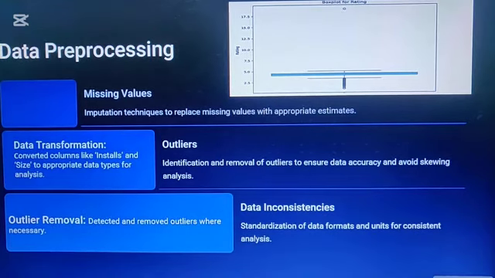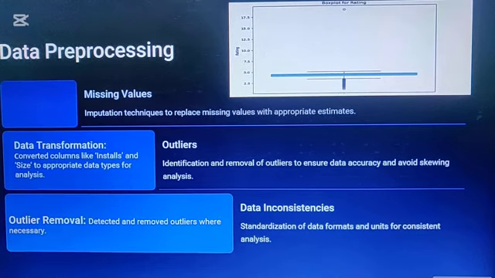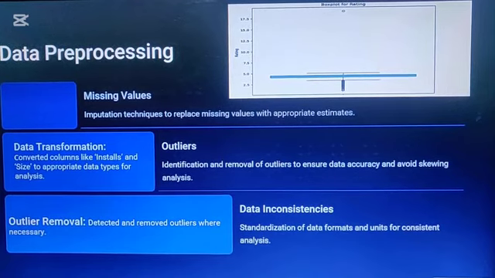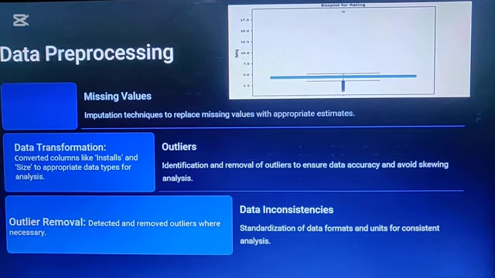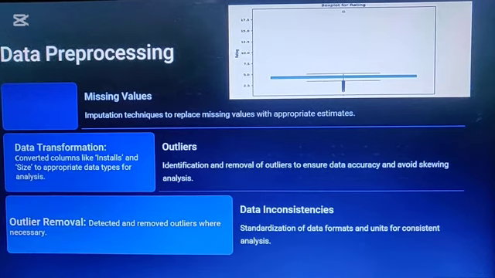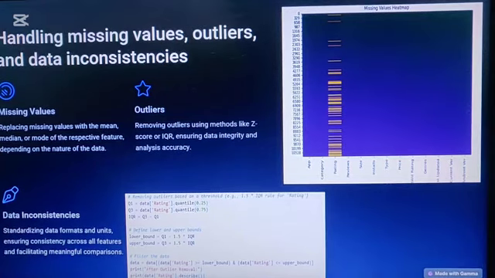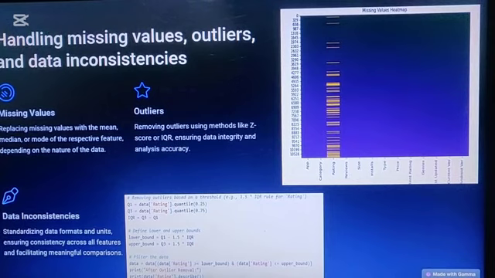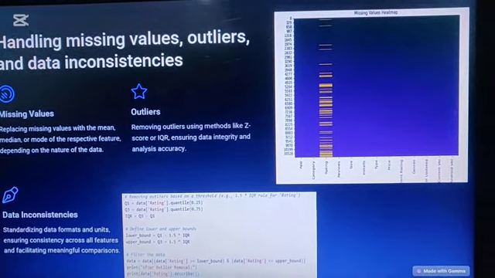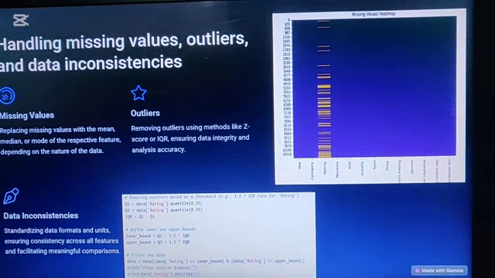In our project, we first pre-processed our data by replacing the missing values with mean, median, and mode accordingly. We handled the outliers, and we also visualized those outliers so that we can get to know what the outliers are and what kind of information they are providing us. We transformed the data where there were non-numeric values. We made our data consistent so that it becomes easier for us to implement statistics on it. In this slide, we can also see a heat map we made using Python, and we made our data consistent by removing the outliers.